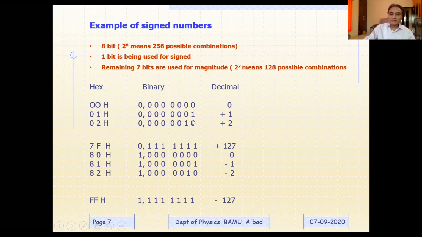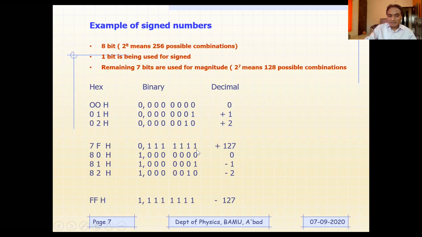So like this, 0 0 0 0 0 0 0 1 is going to be plus 1, and 0 0 0 0 0 0 1 0 is going to be plus 2, because 0 indicates plus and 1 indicates minus. Like that, 7F means 0 1 1 1 1 1 1 1, which is equivalent to plus 127.